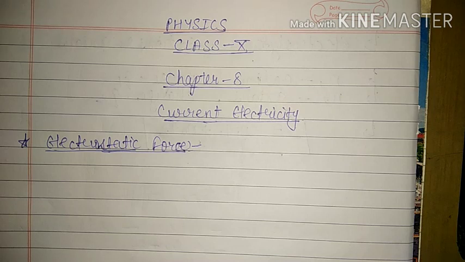Gravitational force is always attractive because masses are always positive. The mass of a body cannot be negative. Masses cannot change sign, it will always be positive. So gravitational force is always attractive. But we know about charges: charges can attract each other and they can also repel each other. That means electrostatic force can be attractive and can be repulsive.